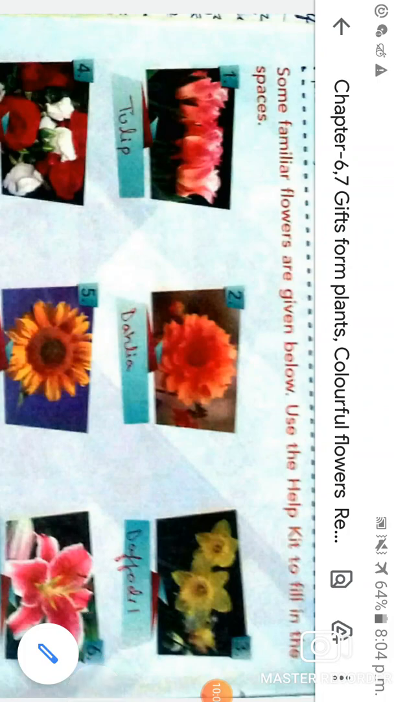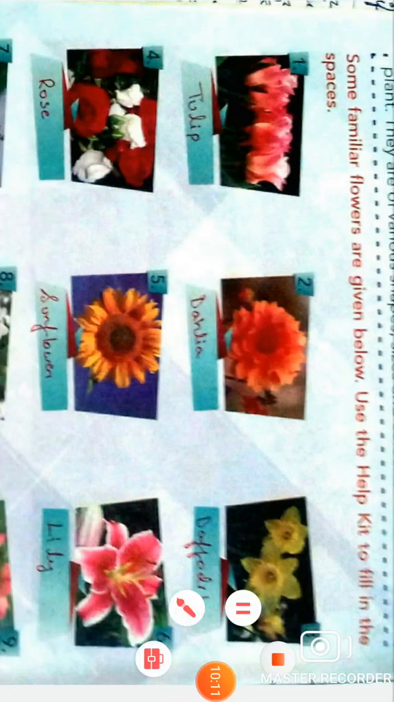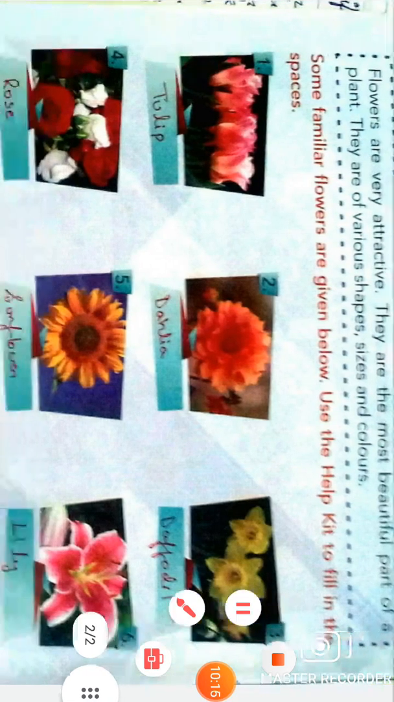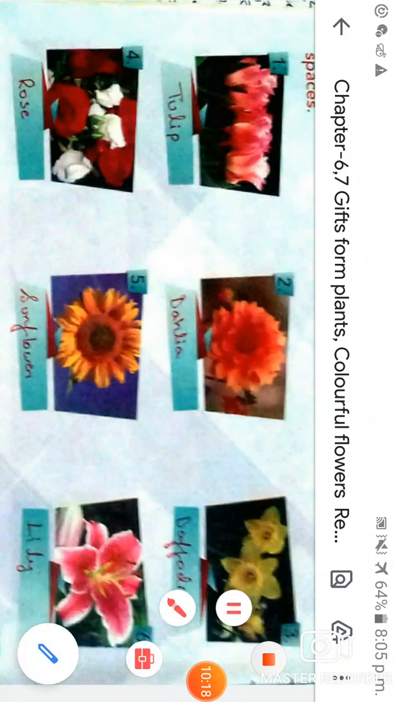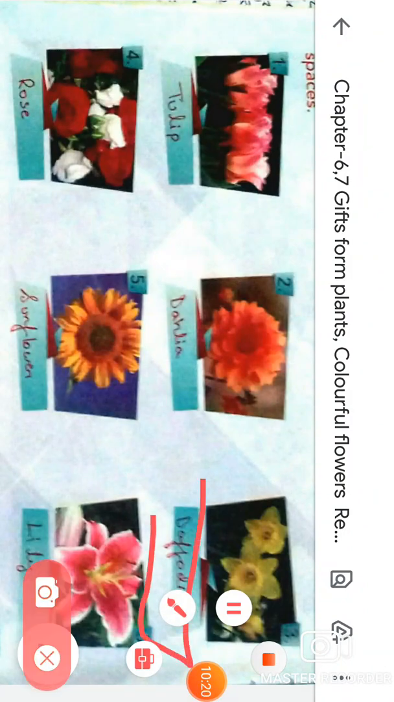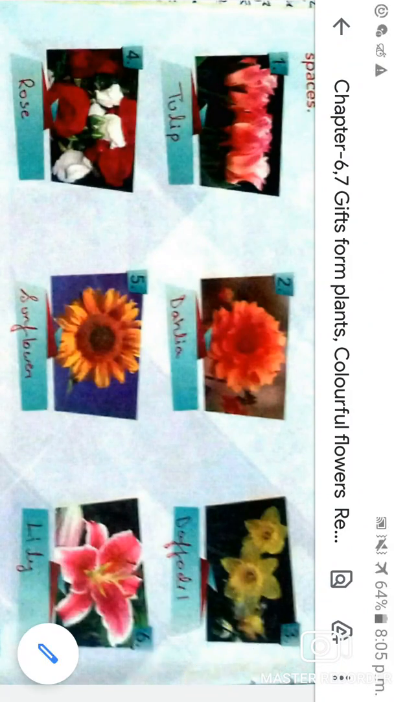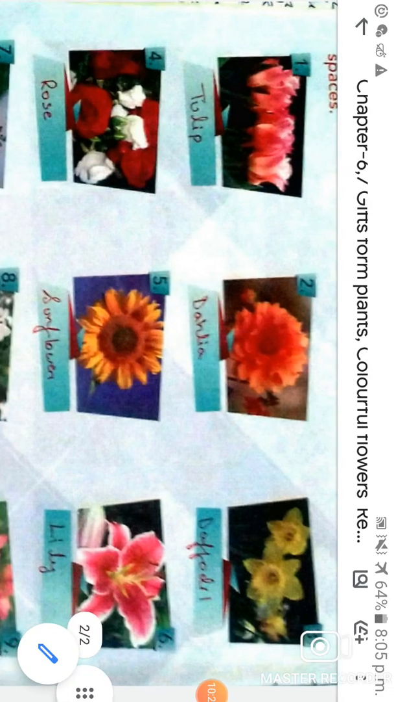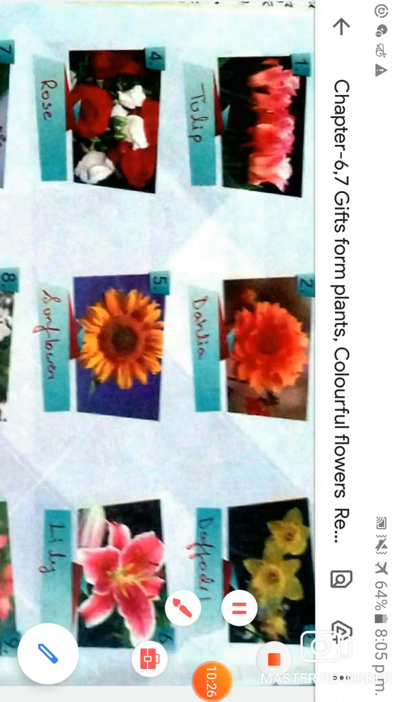Now move on to the next one. The next one is daffodil. You have to write the spelling of daffodil in this given box. What is the spelling of daffodil, students? The spelling of daffodil is D-A-F-F-O-D-I-L, daffodil. Is that clear?